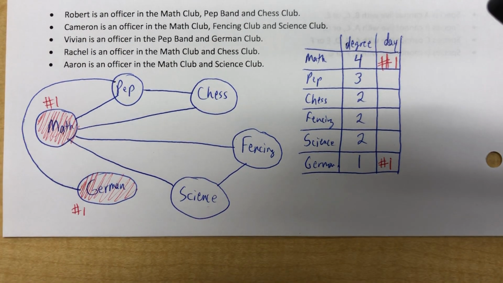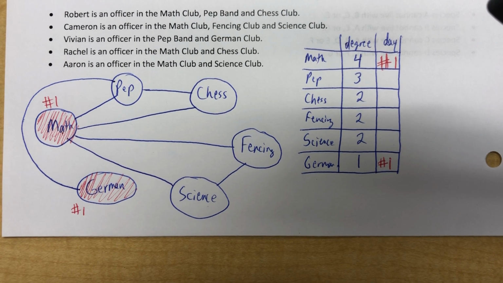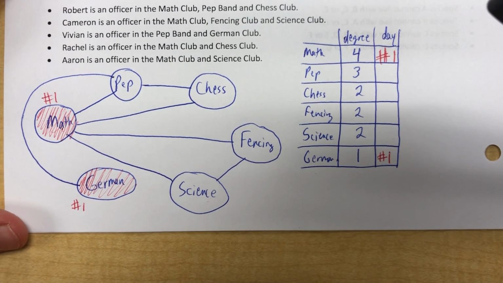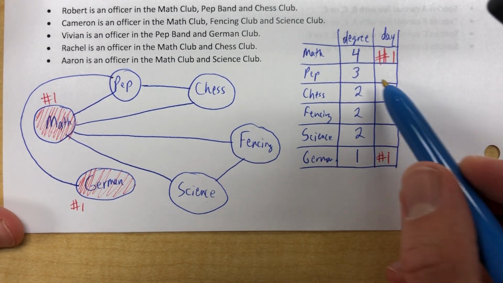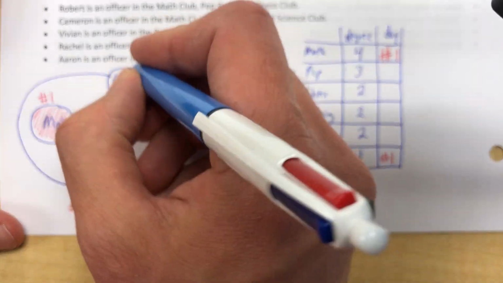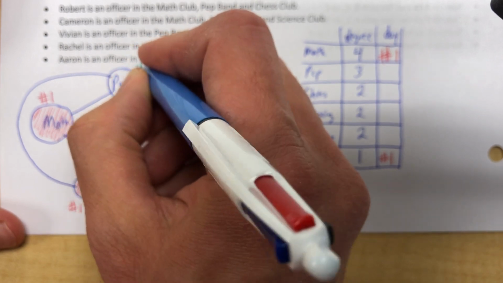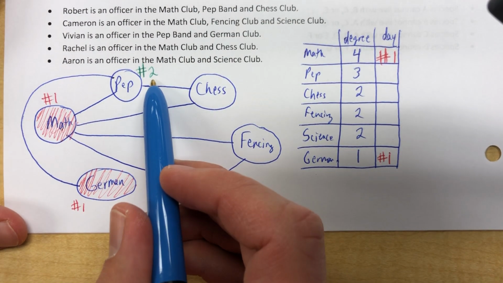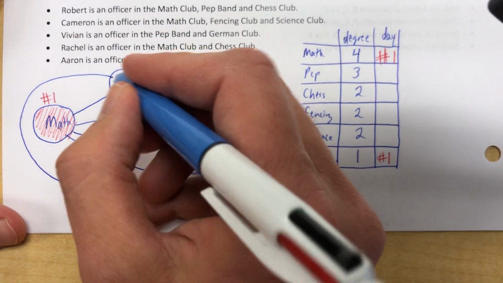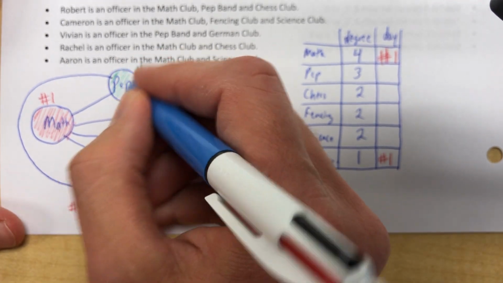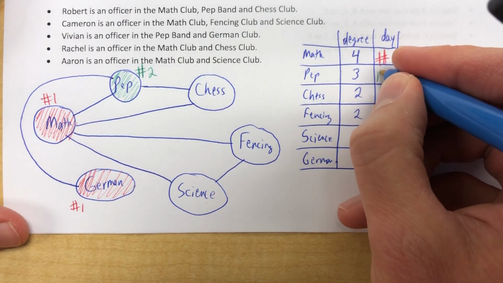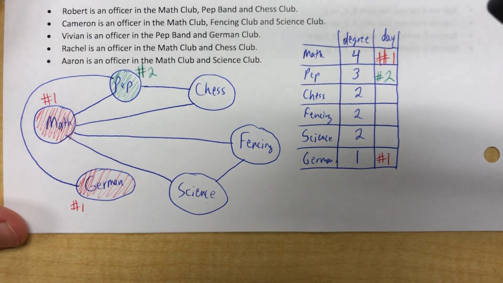Okay, that's fantastic. Let's switch colors. We've gone from red day. Let's go to green day, which is a band. All right, the next highest degree is PEP, which is 3. So PEP will be on the second day, also known as Tuesday. Yeah, it was lame, I know. But PEP will be on the second day.